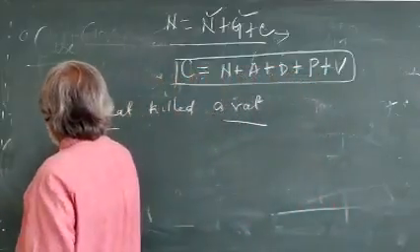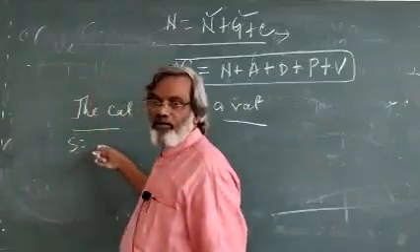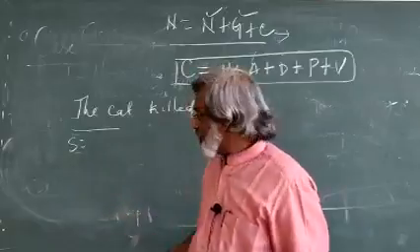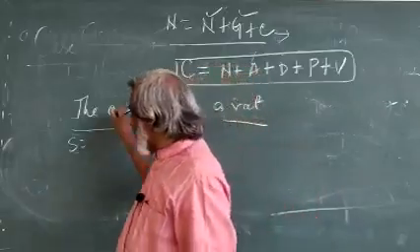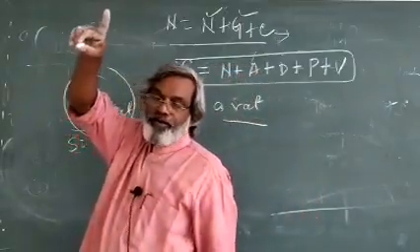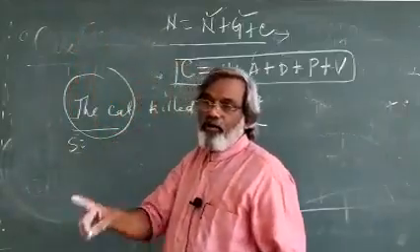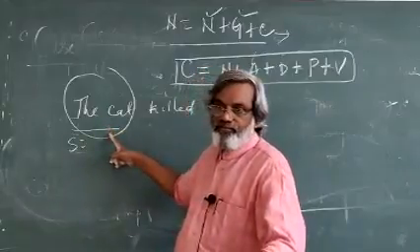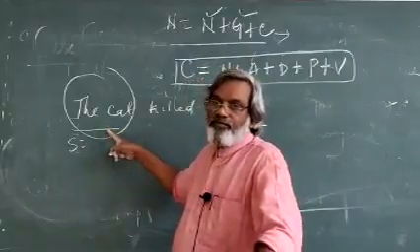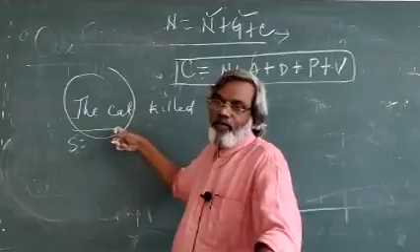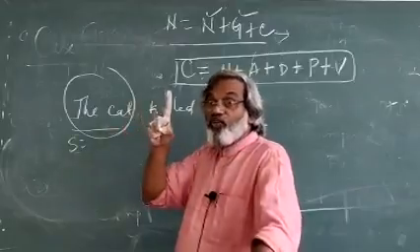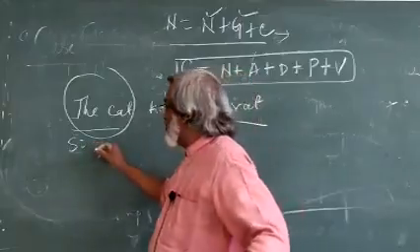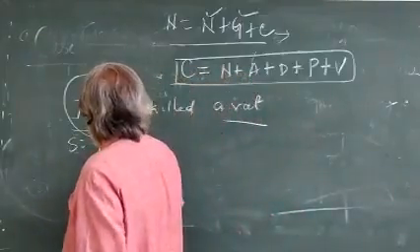The underlined word here is familiar, that is the subject. In modern grammar we call it NP, that is the subject. And keep in mind, a noun appears in the position of subject. Did you get me? A noun which appears in the position of subject in a sentence is said to be nominative.